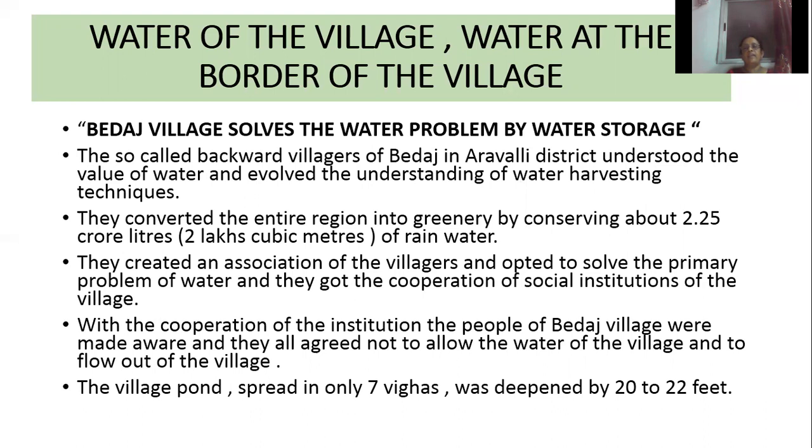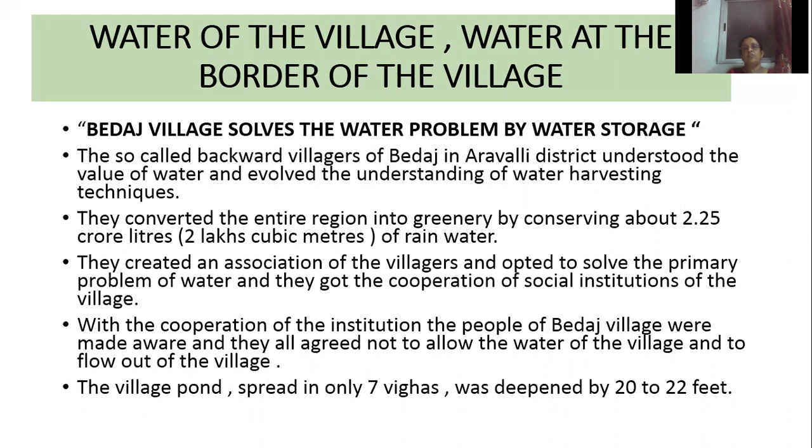They converted the entire region into a granary by conserving about 2.25 crore liters, that is 2 lakh cubic meters, of rainwater. It was a dry region, so they decided to make that place green by collecting how many liters of rainwater? 2.25 crore liters. That is 2 lakh cubic meters of rainwater.